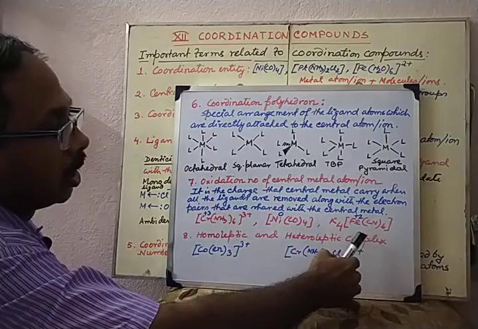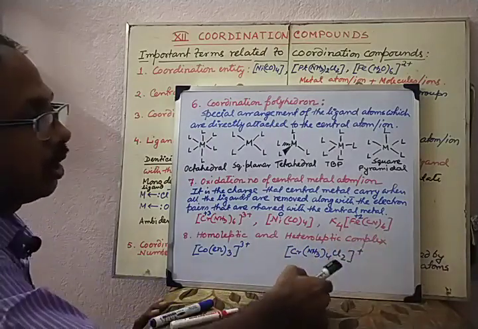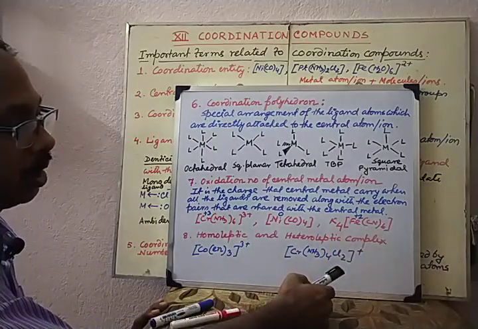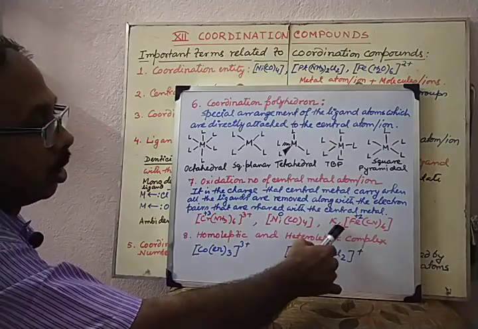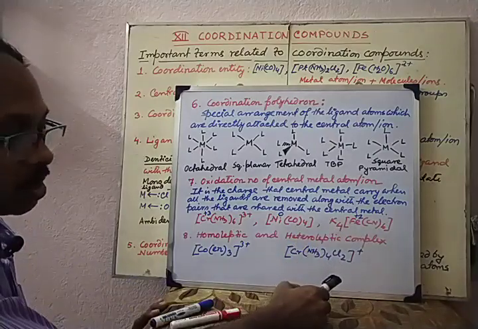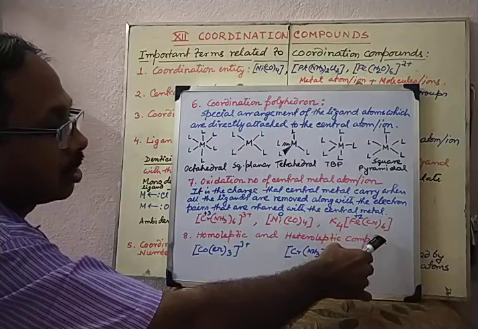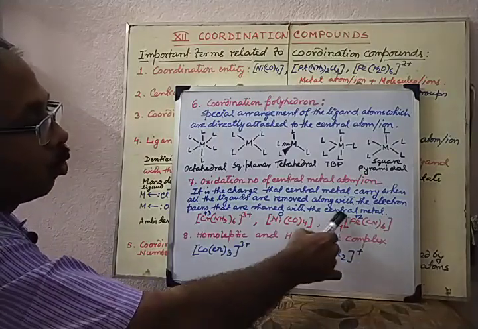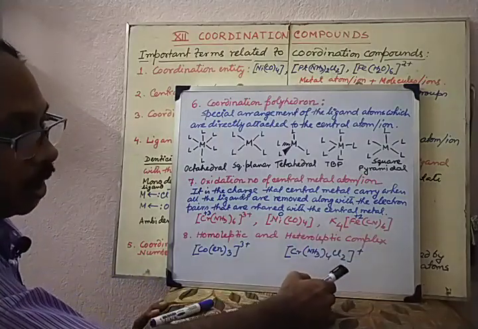In this complex, if all the 6 ligands are removed, since CN is minus, 6 minus ions are there, and 4 positive ions from potassium are there.